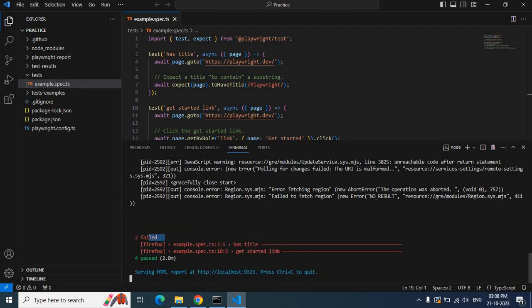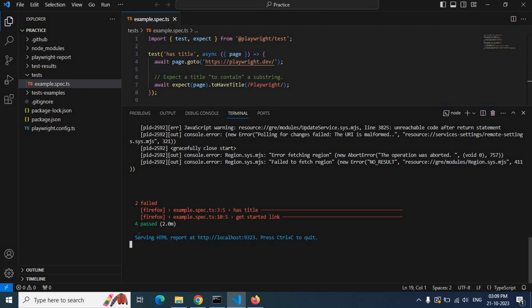So out of 6, 4 passed. After the test execution is completed, Playwright will automatically open up the report.